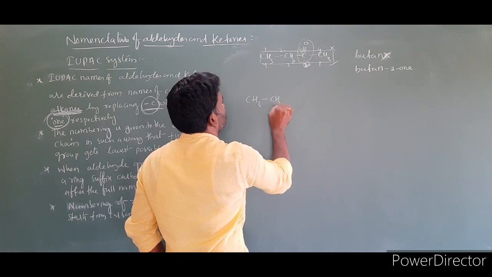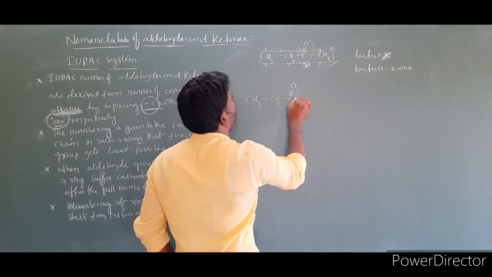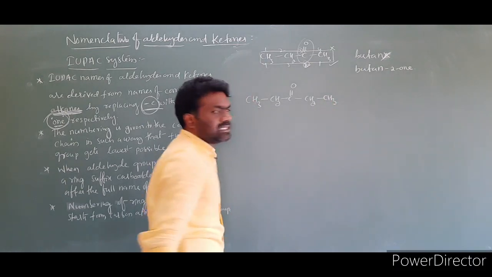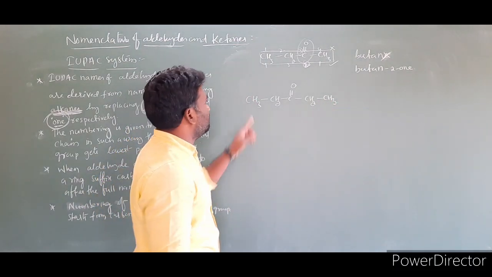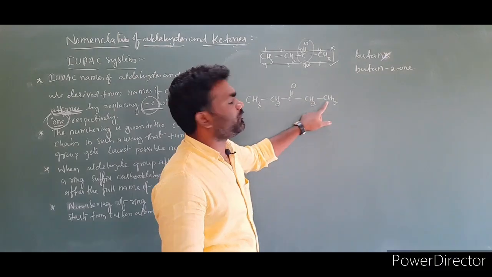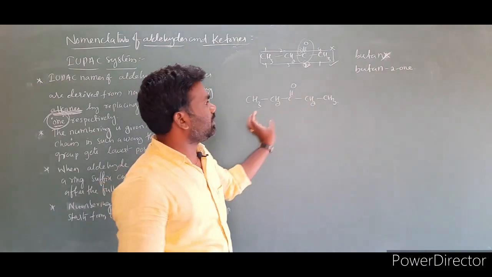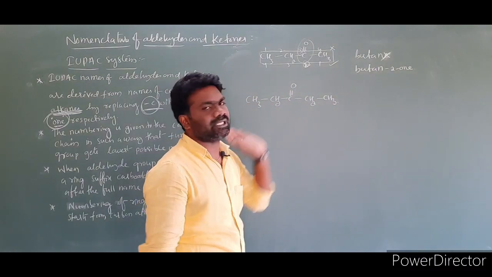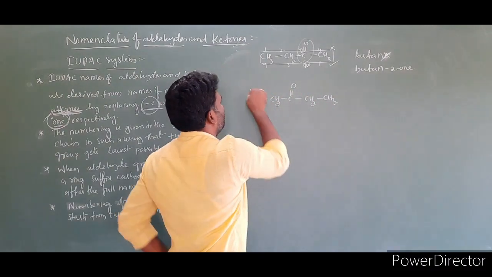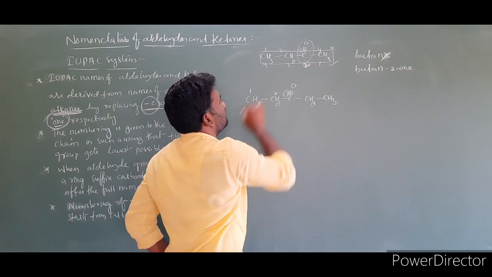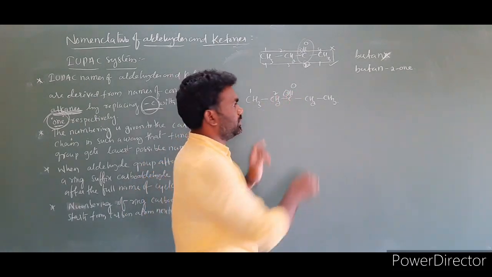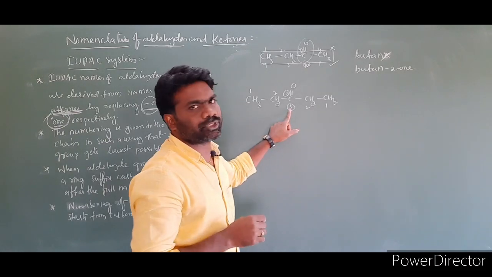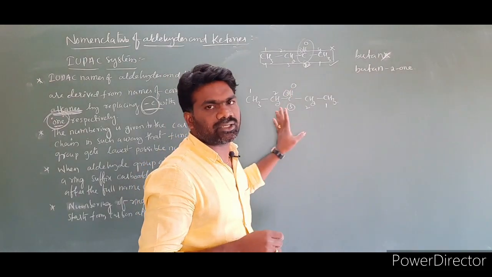CH3, CH2, C double bond O, CH2, CH3. Look at this example. In this case, 1, 2, 3, 4, 5 carbons are there. And all are present. I didn't take any substituent. 5 carbons. I took all the carbons in a straight chain. Then now give numbering 1, 2, 3. In this direction, the functional group is getting third position. In this direction, 1, 2, 3, the functional group is also getting third position. Any direction numbering is correct, no problem.